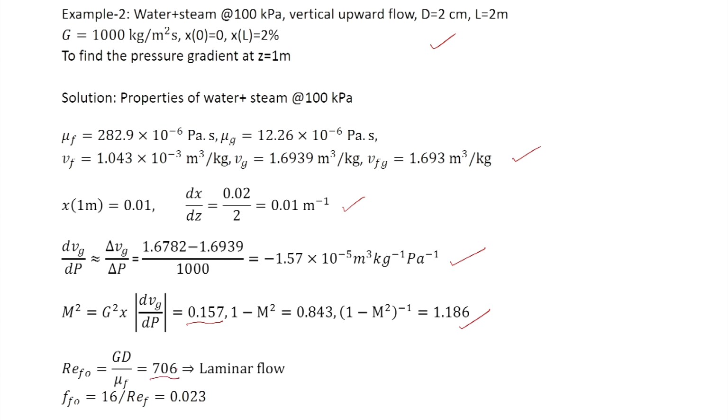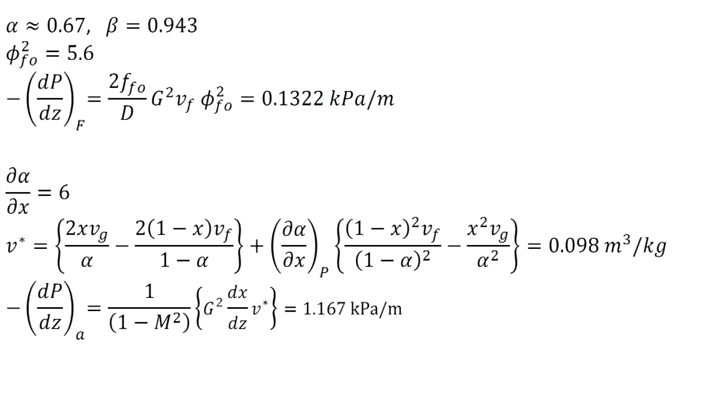REFO is 706, so it is laminar flow, and we get FFO as 0.023. Alpha is read from the Martinelli-Nelson graphs for the given quality and pressure, and it is 0.67.